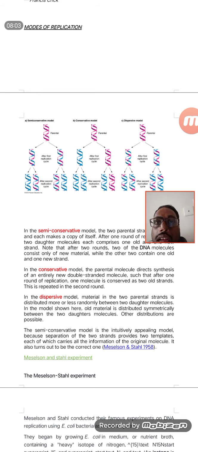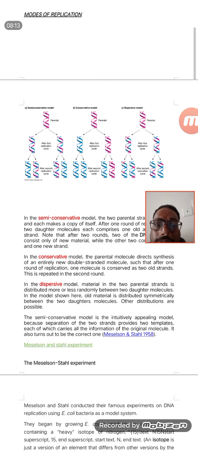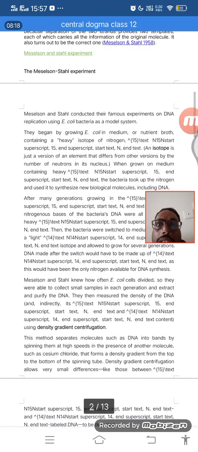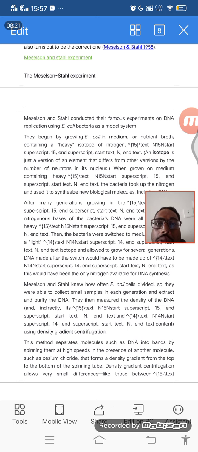Among these, the accepted model of DNA replication is the semi-conservative model, on the basis of an experiment done by Meselson and Stahl. So Meselson and Stahl conducted one experiment to find out whether the DNA replicates by the semi-conservative, conservative or dispersive method. Instead of using traditional methods, they used radioisotopes according to their heaviness.